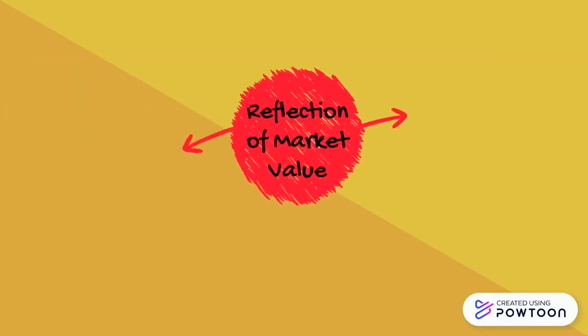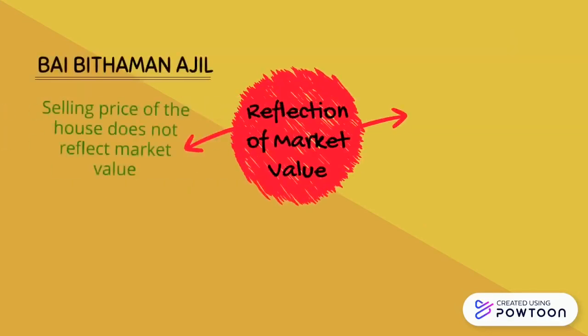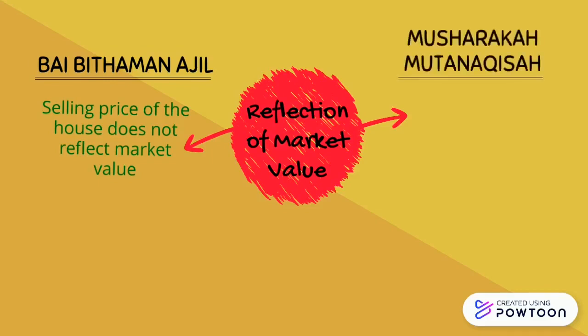Secondly is reflection of market value. Under BBA, the selling price of the house does not reflect the market value since the markup for the deferred payment is quite substantial. While under Musharakah Mutanaqisah, the value of the house always reflects the market price and the rental is determined by the market rental values.